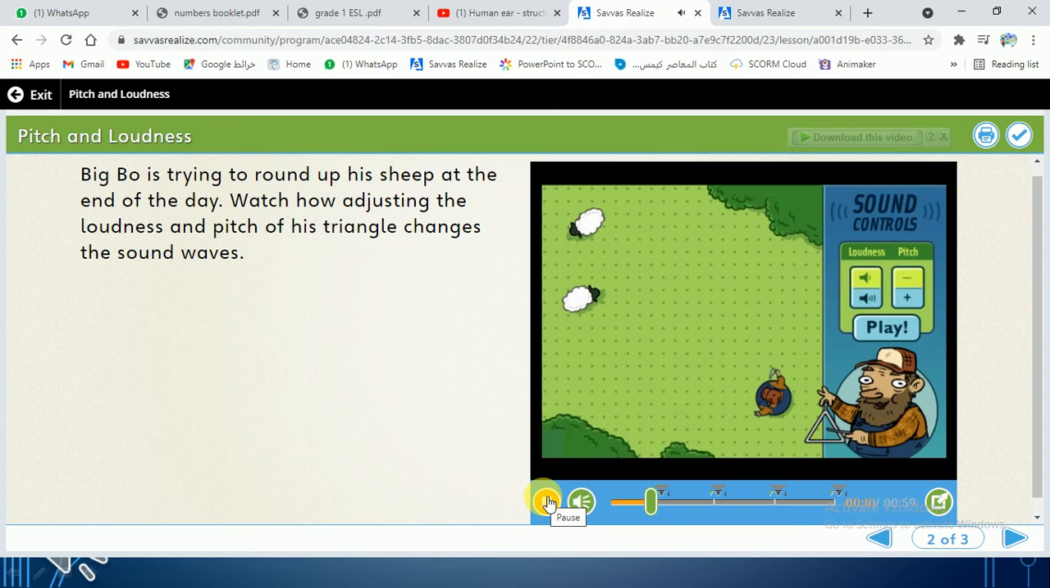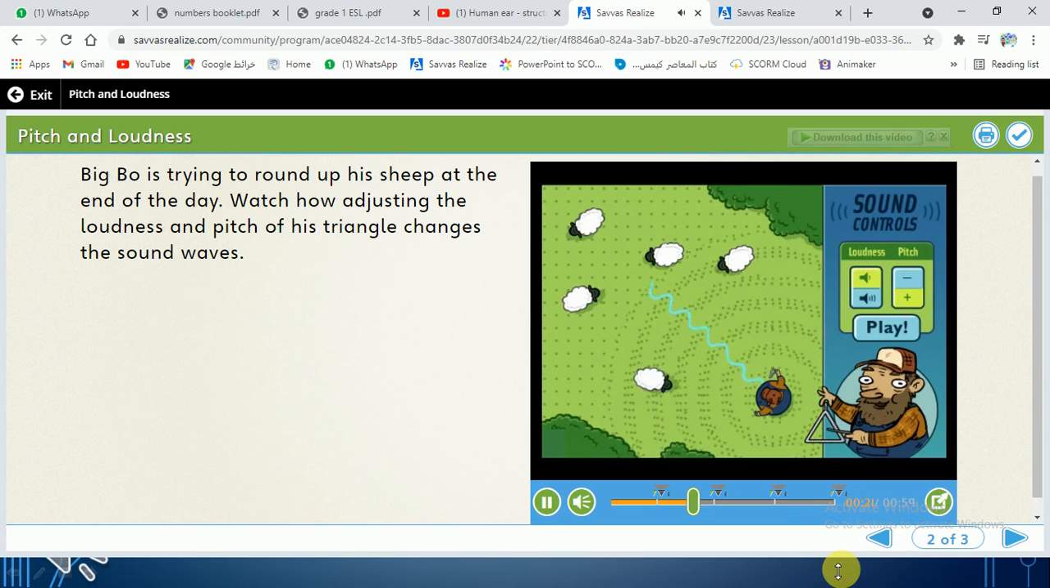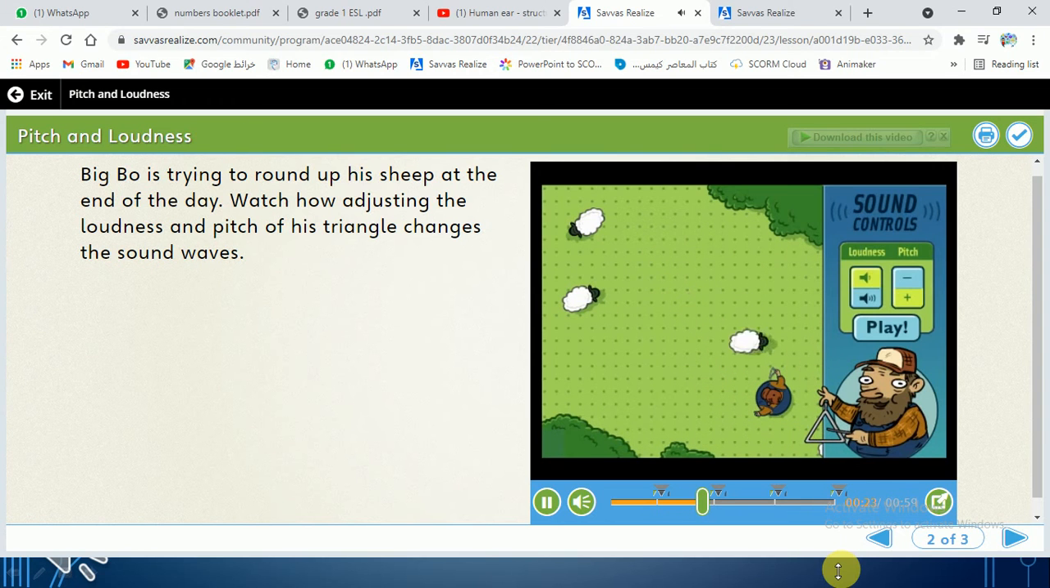Just three sheep. Listen, okay? Three sheep here hear the sound. So we have lower loudness and lower pitch. Let's continue. We have lower loudness, high pitch. What will happen? Just three will hear the sound. Okay, let's continue.